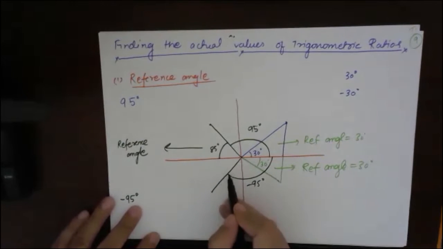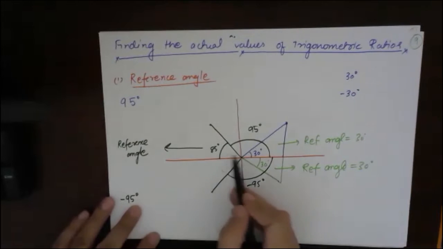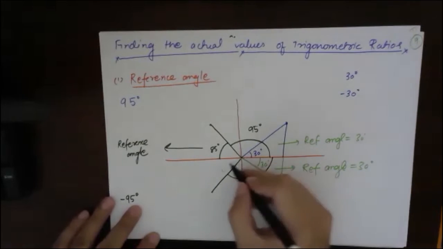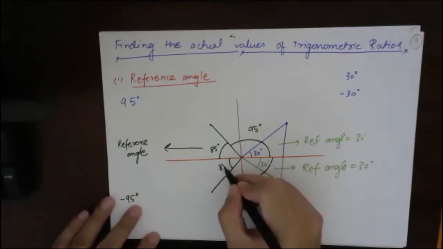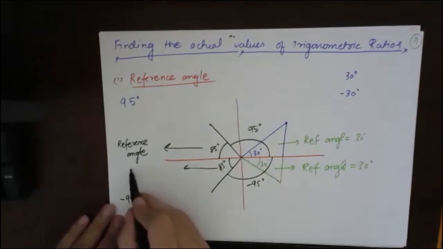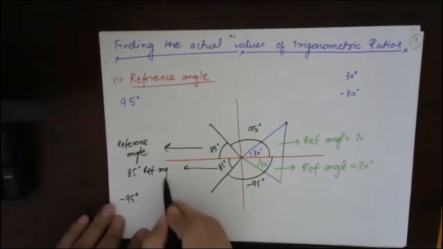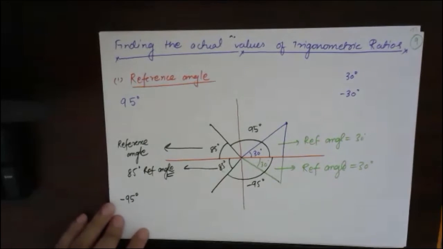So what is the shortest angle this line is making with the x-axis? Tell me. Again, this angle, which is 85 degree, right? So this 85 degree becomes my reference angle. Everybody understood?